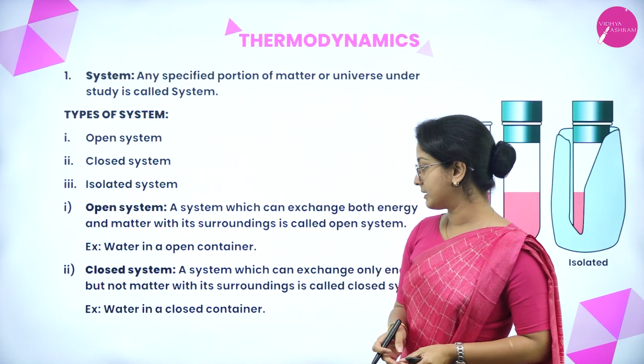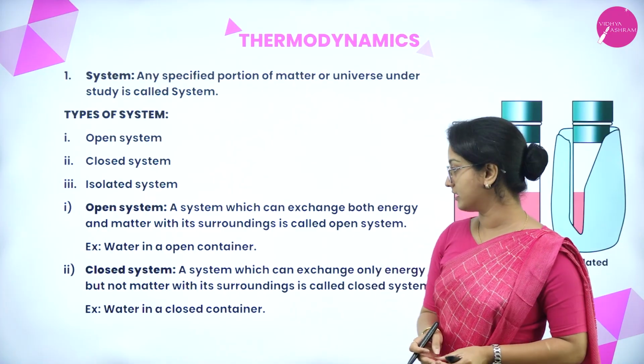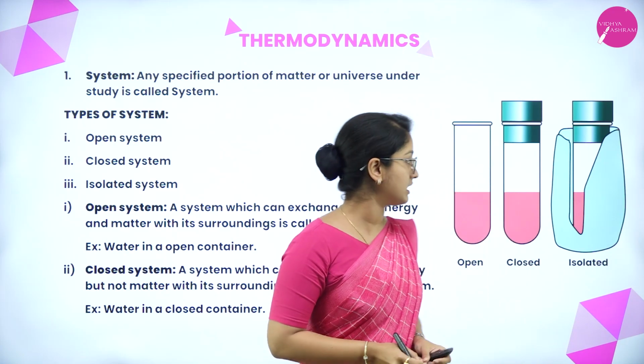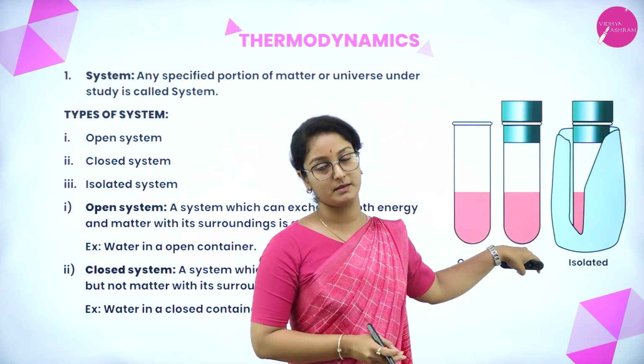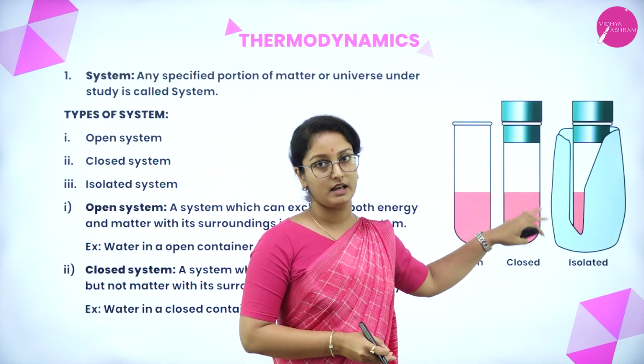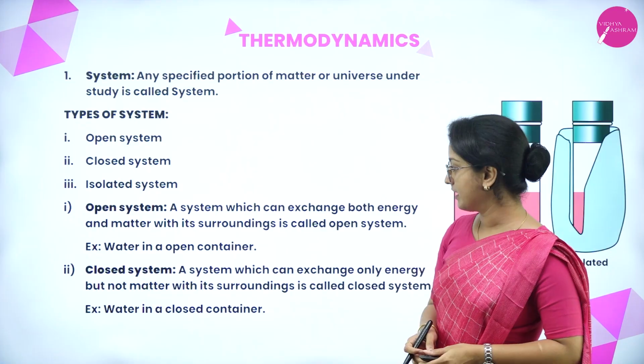And in the closed system, a system which can exchange only energy but not matter with its surroundings is called a closed system. So here the system is closed, that means water is kept inside the container. There is no exchange of matter, the matter is only kept inside. So it is a closed system.